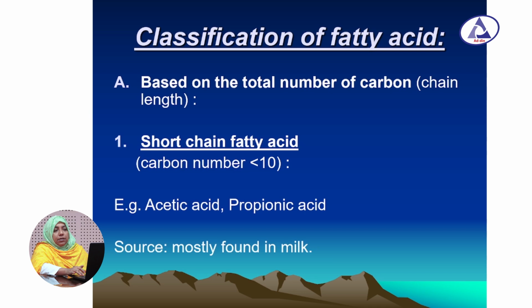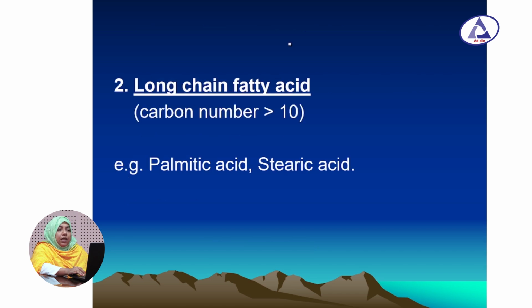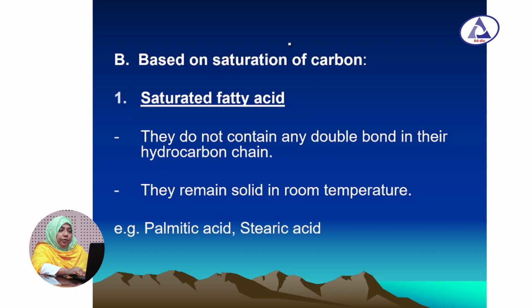We can classify fatty acid into three categories. Number 1, based on total number of carbon in the chain length: short chain fatty acid and long chain fatty acid. If the carbon number in the chain is less than 10, we can say it is short chain fatty acid. Example, acetic acid and propionic acid. And the source of this short chain fatty acid is milk. If carbon number is more than 10 in the chain length, it is long chain fatty acid. And the example of this long chain fatty acid is palmitic acid, stearic acid.